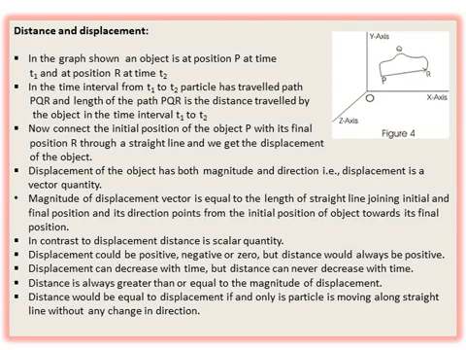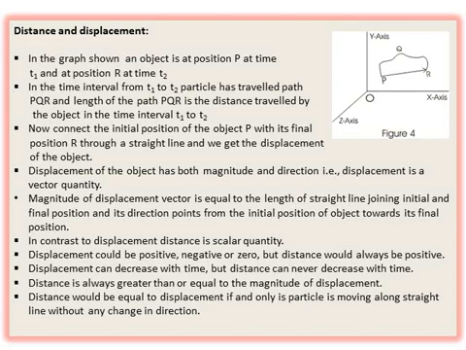Now, if we join the initial position to the final position, that means from P to R, you can see the arrowhead also, that the starting point is P and the end point is R, so the arrow is from P to R, right?